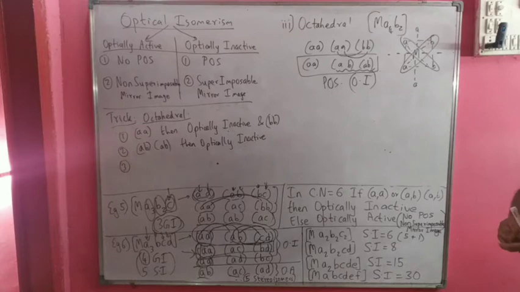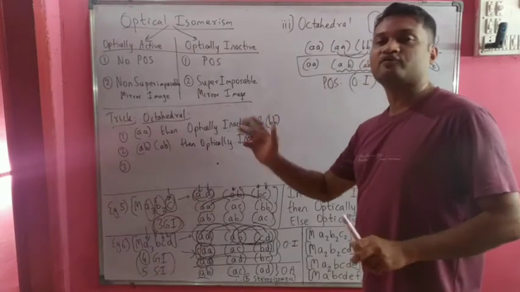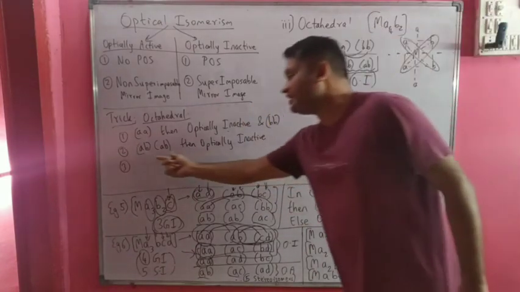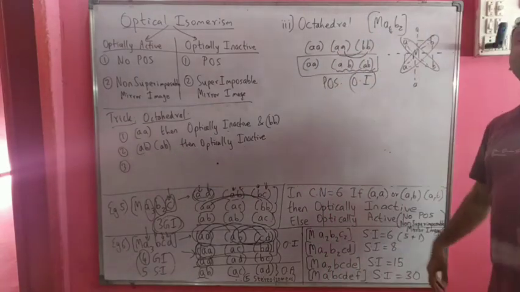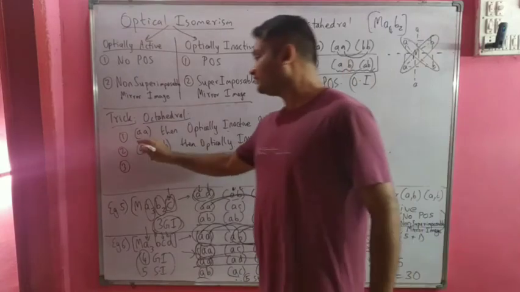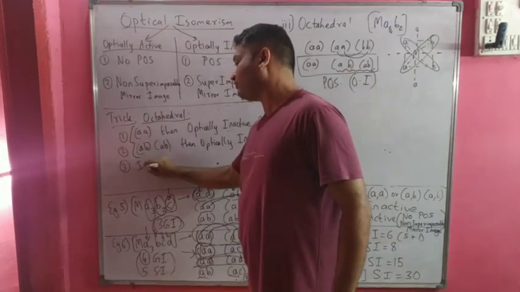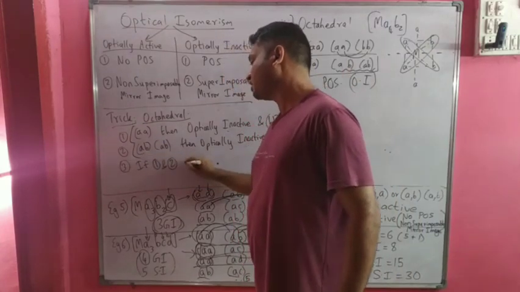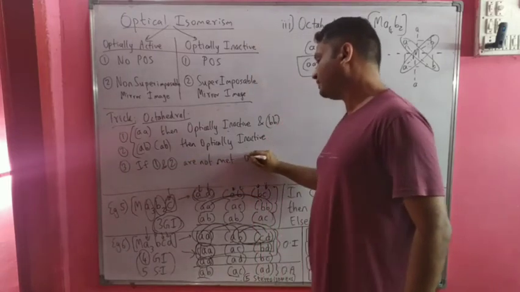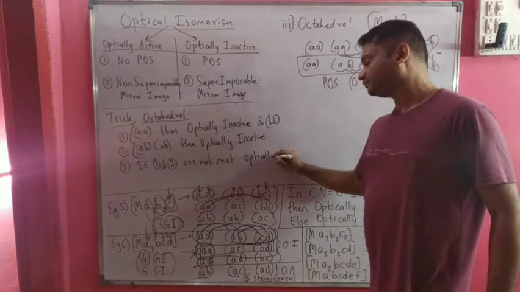So what is the condition for a compound to be optically inactive? An AA or BB kind of structure exists. In that case, it is optically inactive. Or we have ABAB, this repeating pattern, then also the compound is optically inactive. If these two conditions are not met, we can say the compound will be optically active.